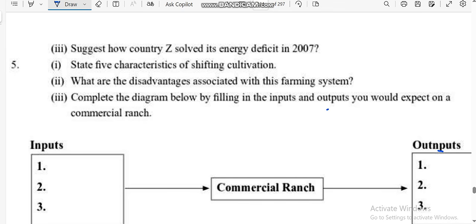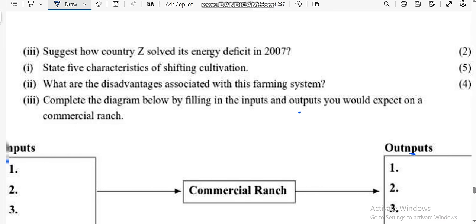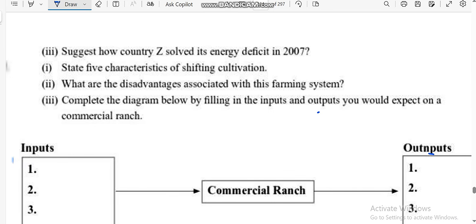And also shifting cultivation involves movement from one place to another. So for you to get 5 marks, let us continue.